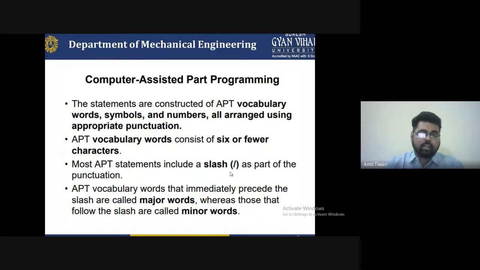So the statements of Automatic Programming Tool are constructed using a number of different languages, and every term has to be used properly. It uses words, symbols, numbers, columns, and punctuation, all of which we have to manage grammatically. The vocabulary consists of only six or fewer characters, not all the characters. In that case, most APT statements include a slash as part of the punctuation.